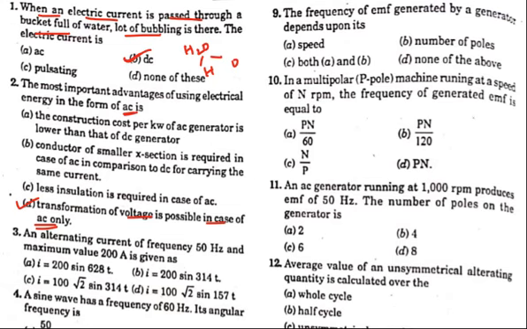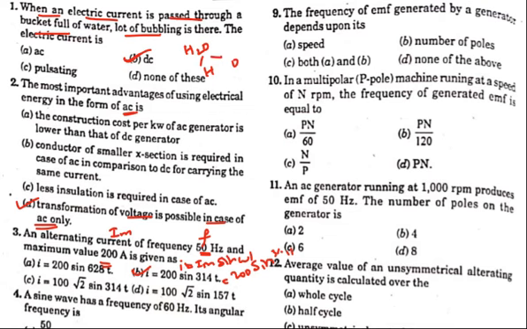And the third question, an alternating current of frequency 50 Hz is given, and the maximum current is 200 amps. So frequency is f and maximum current is Im. So Im is given, f is given. You have to calculate the alternating current. Alternating current is i equals Im sin omega t. Im means 200 given. So 200 into sin omega t, where omega means 2 pi f. 2 pi f means 100 pi, and 100 pi means 314 t. So this one you will get as the B answer.